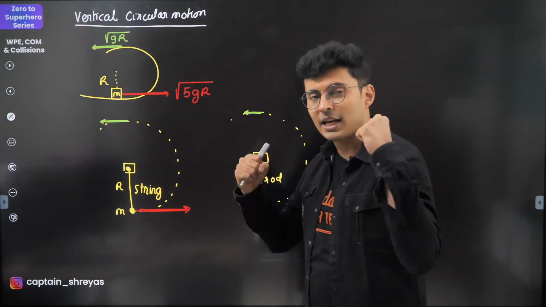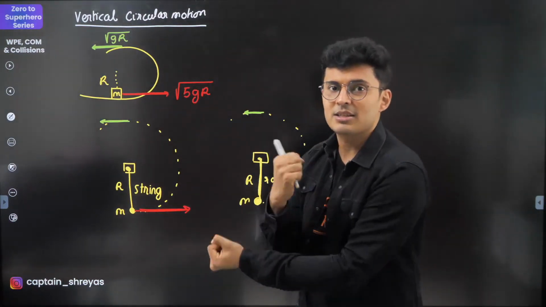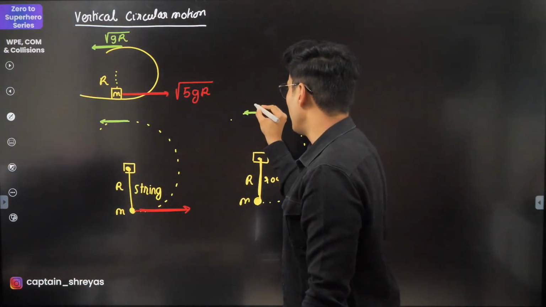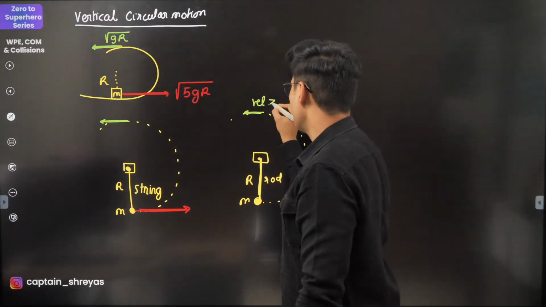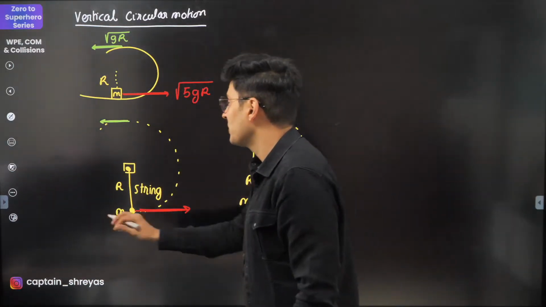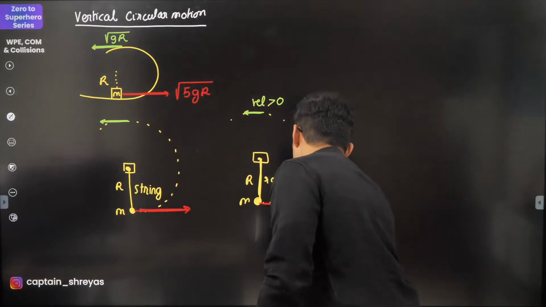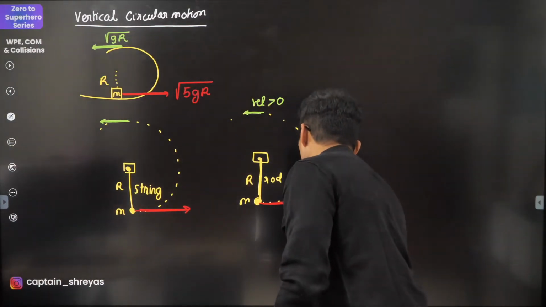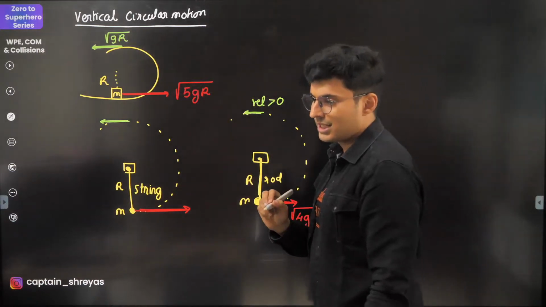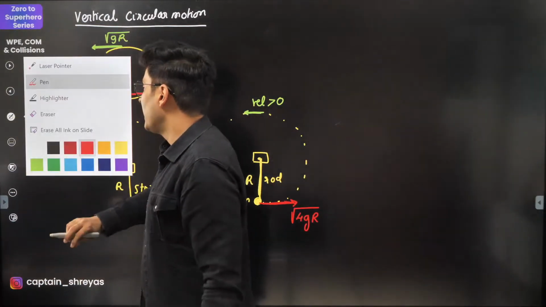It can hold the compression, unlike a string which will just bend and become slack. So in this case, the velocity at the top should be more than 0. Anything more than 0 will work, and in that situation, the bottommost point gets a minimum velocity of root 4gr. Very, very crucial. Is that clear? I hope this is understood. Last point over here.